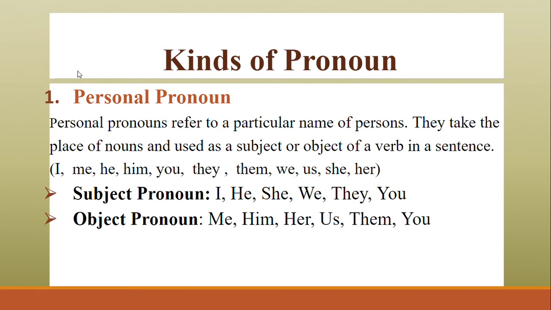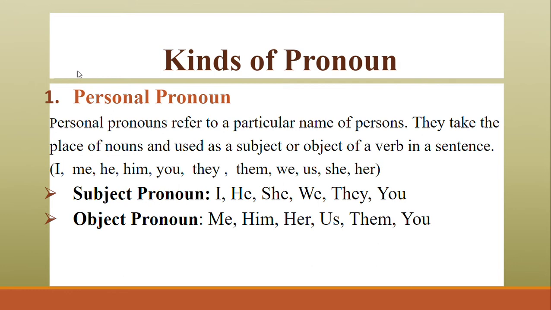So in the personal pronoun, we have first person, second person, and third person, right? In the first person, we have I, me, we, us; second person, you, your; third person, he, she, him, his, it, they, their, theirs.